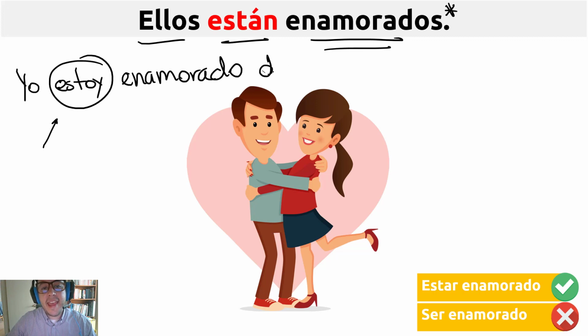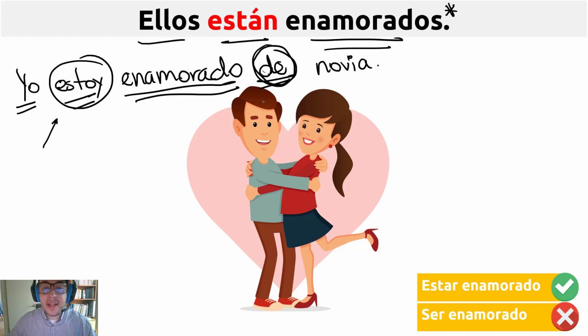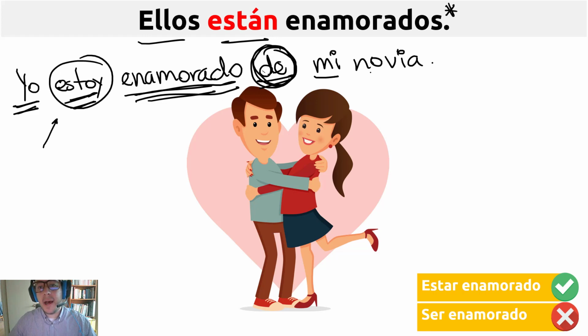enamorado de. This is the preposition, de something. For example, yo estoy enamorado de mi novia, girlfriend. So look, I am in love. In English, with, but in Spanish it is the preposition, of. Actually, here something is missing, sorry. Está enamorado de mi novia. Yeah, sorry. So, once again, I am in love, in English, with, but in Spanish, of my girlfriend.